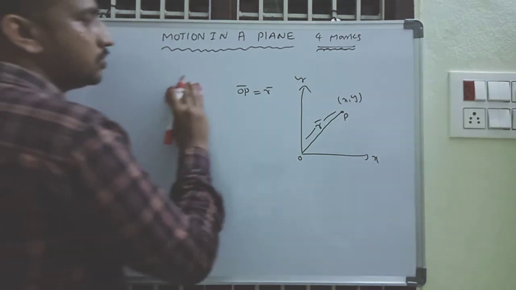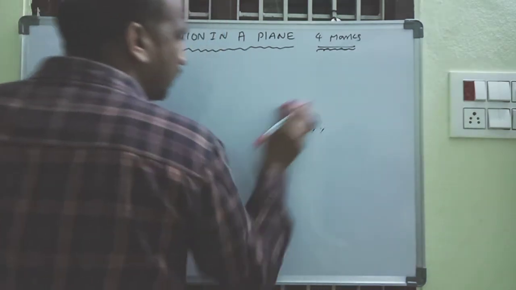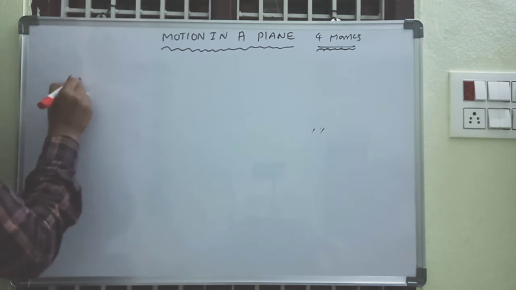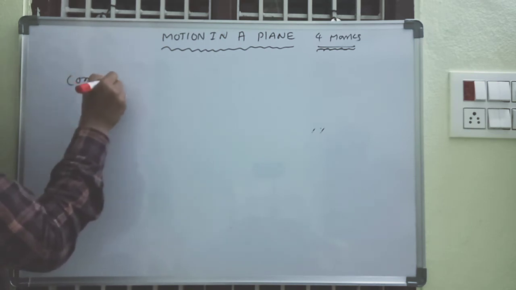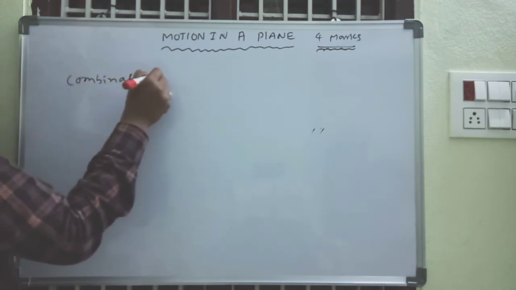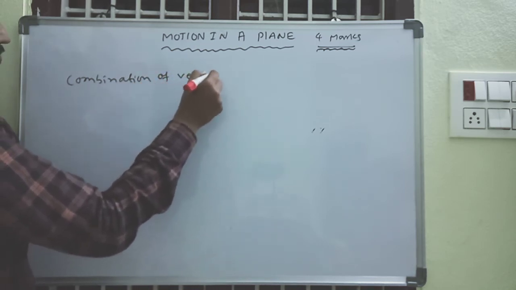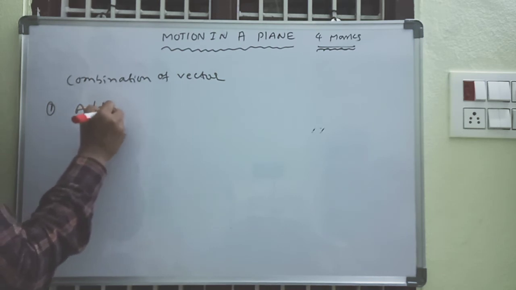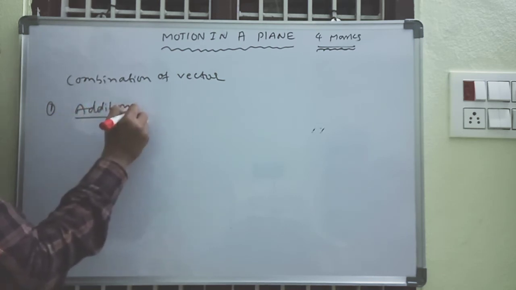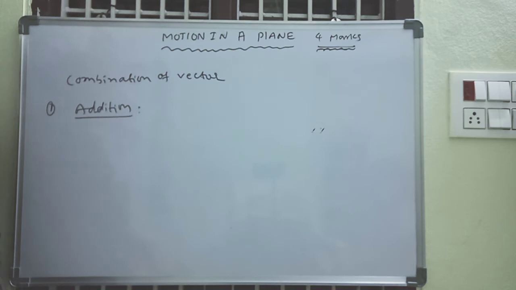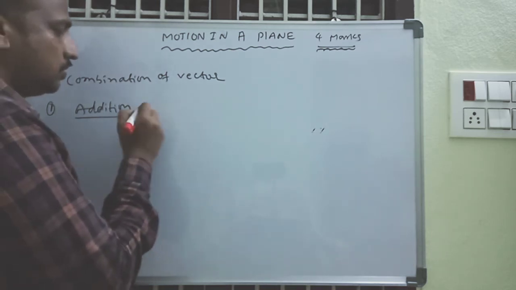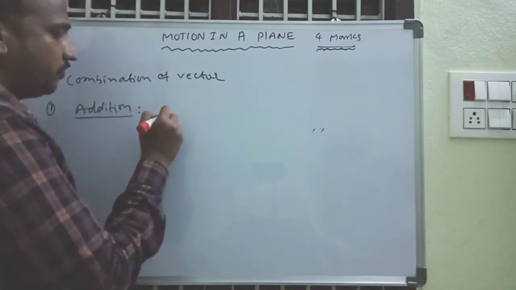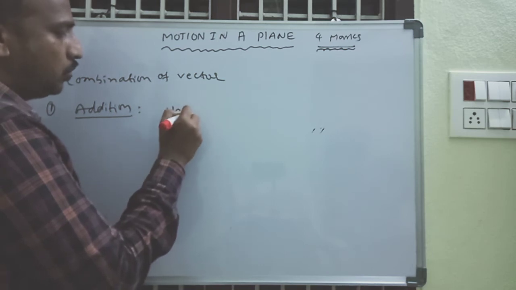So now we go with combination of vectors. First one, addition. How to add the vectors? For addition we are using the head to tail method.